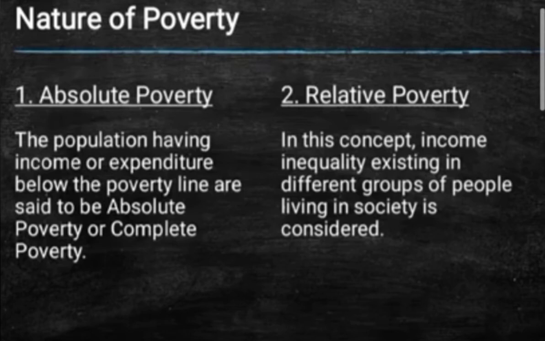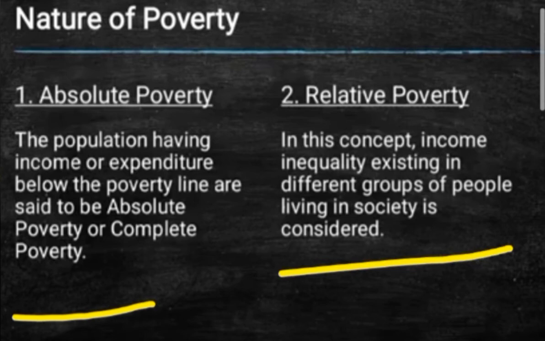Now students, in the nature of poverty, there are two things: absolute poverty and relative poverty. In absolute poverty, a population having income or expenditure below the poverty line is said to be in absolute poverty, or you can term it complete poverty too.